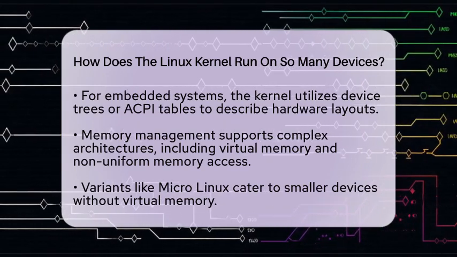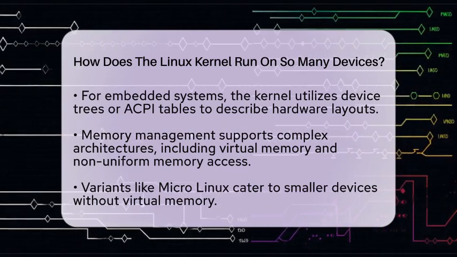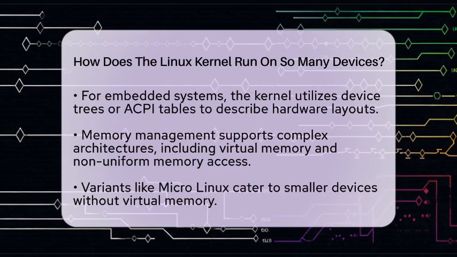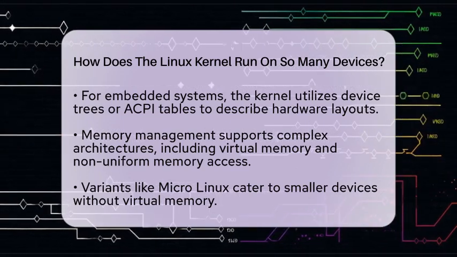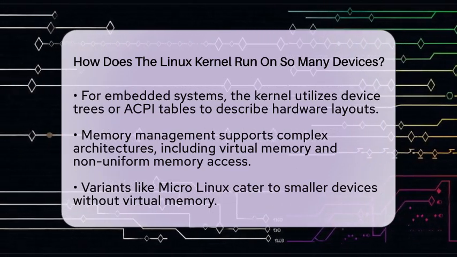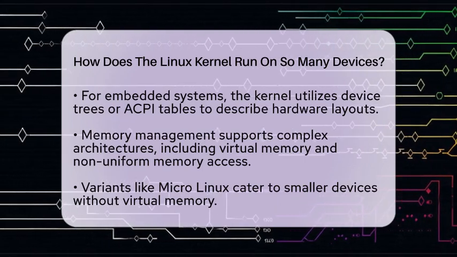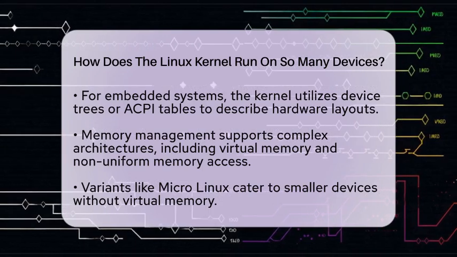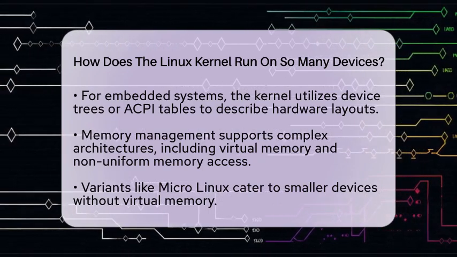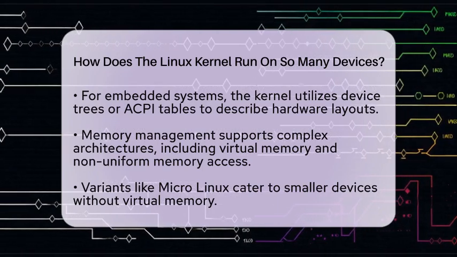Memory management is another area where the Linux kernel shines. It supports complex memory architectures, including systems with virtual memory and non-uniform memory access. For smaller devices, there are versions like uClinux that can run on systems without virtual memory. This adaptability means Linux can reach a wide range of devices, including very small ones.